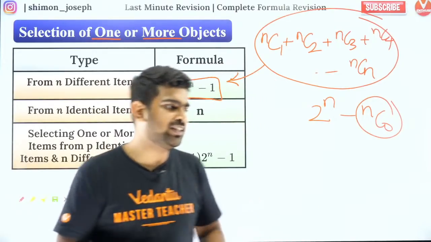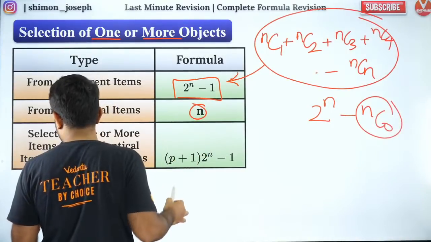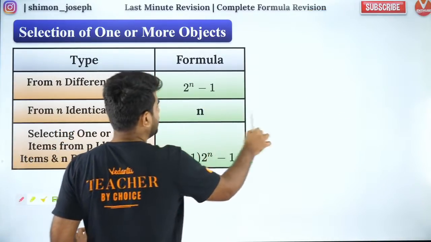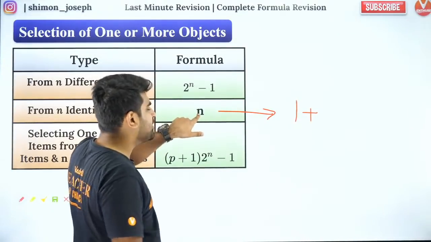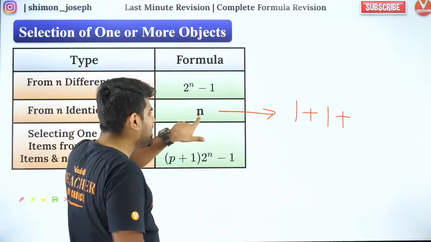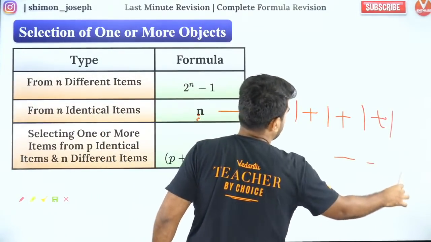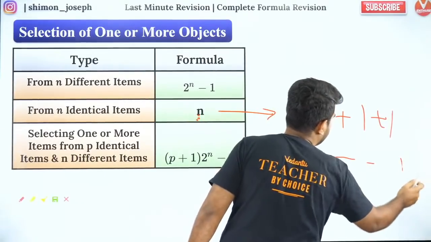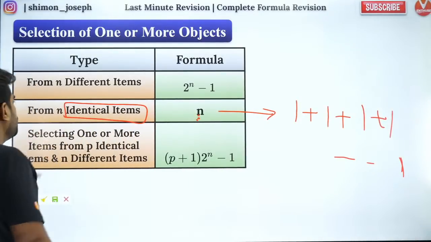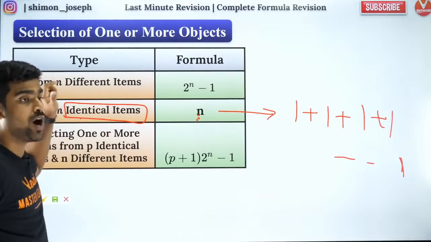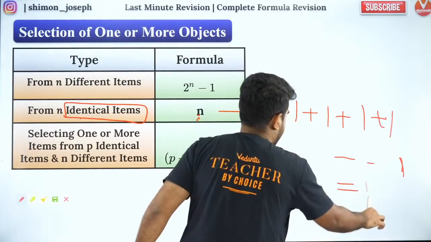Okay, so guys, from n identical objects, here it is going to be different. I can select one object, that can be done in only one way. I can select 2 objects, only one way. 3 objects, only one way. 4 objects, 5 objects, n objects, only one way. Why only one way? Because they're all identical items. So choosing 1 or 2 or 3 or however many you want can be done in only one way. So if you add all of them, you will get n.